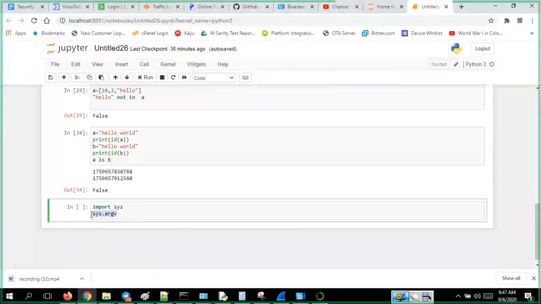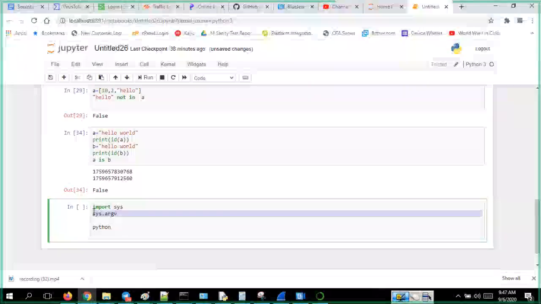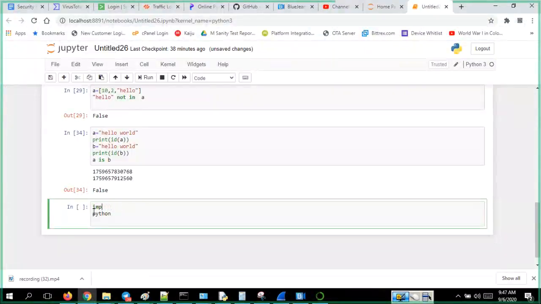When you are running in the command line, command line arguments can be given like this: python with the file name wherever you have stored this file. I can write this in a simpler way: from sys module import argv.